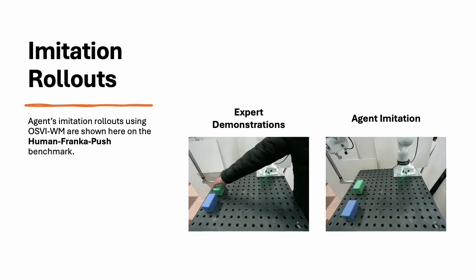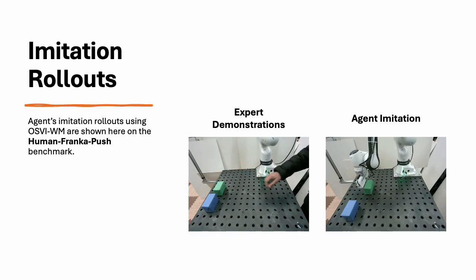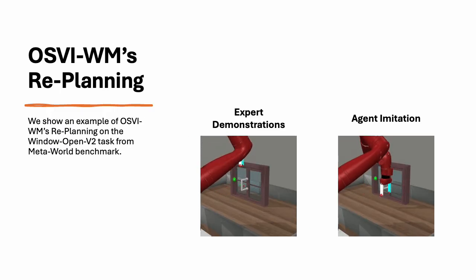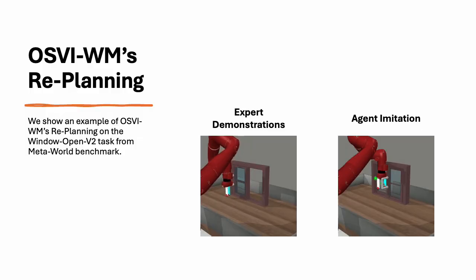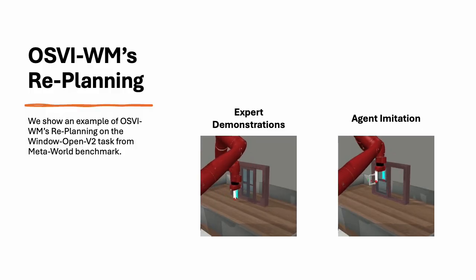This slide shows the human Franka push benchmark, which requires fine manipulation, as the task demands a low margin of error. Lastly, we show an example of OSVI-WM's replanning. When the agent fails to complete the task using the predicted waypoints, replanning is triggered. The model takes a new observation image and creates updated waypoints to complete the task.